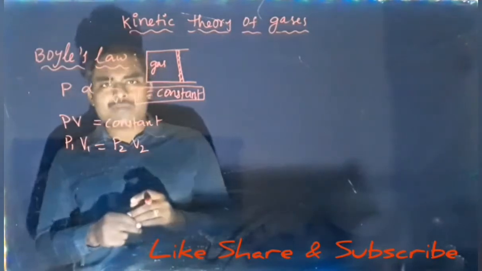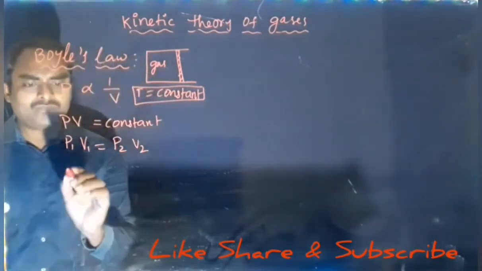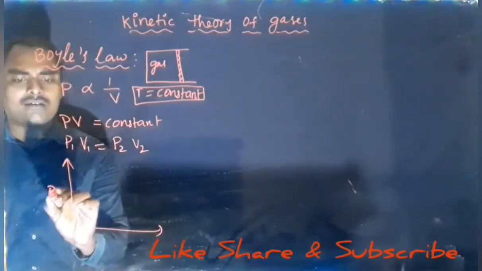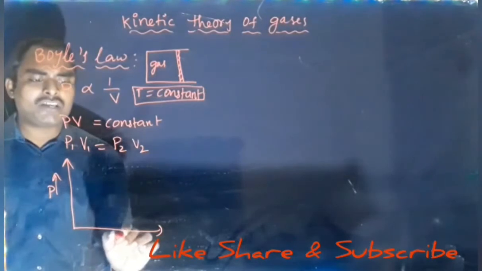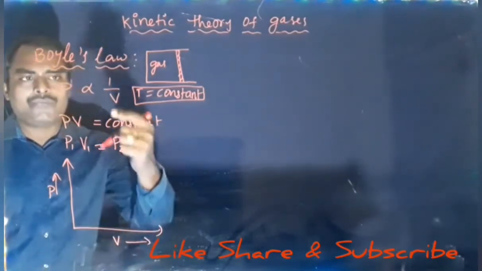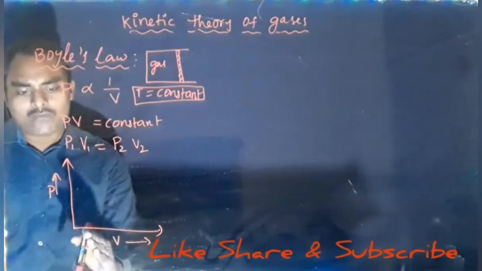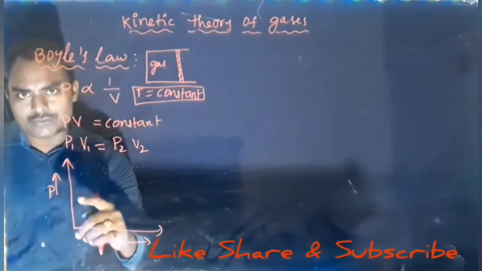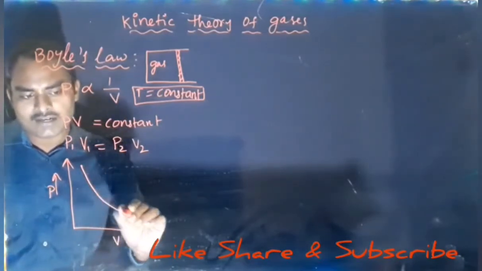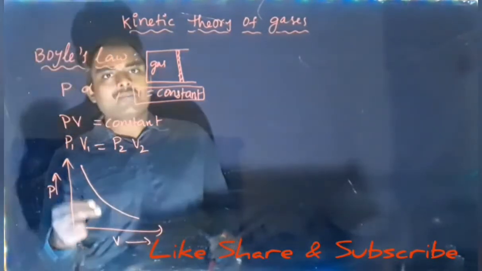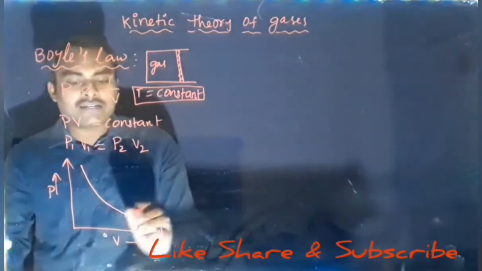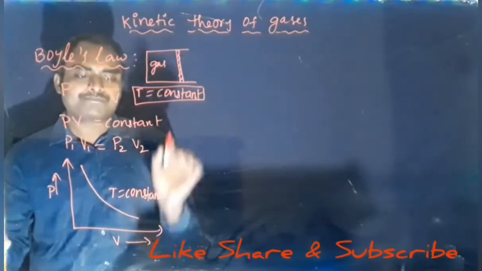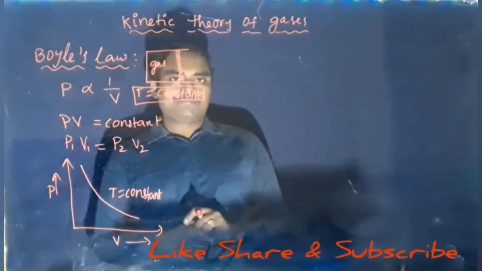Let us draw graph between pressure and volume. So here pressure is taken on y-axis, volume is taken on x-axis. So if volume increases, pressure decreases. So volume increasing means we are going to right side along x-axis, then pressure should decrease, we should come down. So this is the relation for graph between pressure and volume at a constant temperature. Here temperature should be constant, that is what we should remember. This is Boyle's law.